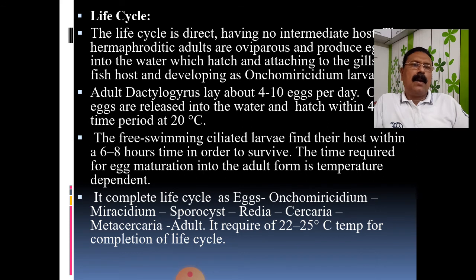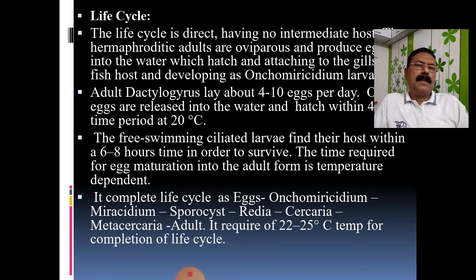So eggs, Onchomyriacidium, the Myriacidium, then it goes into the sporocyst, which forms the next stage, known as the radia larva. It also grows and forms the next stage, known as the Cercaria larva, and finally it reaches the Metacercaria larva, which will grow and form the adult parasite. So it is a very simple life cycle.